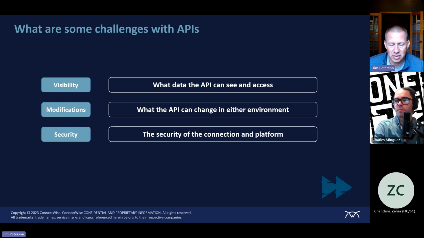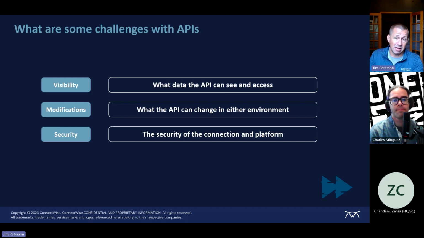The big one, right? Those first two are, I guess they're all big ones, right? Because we don't want it to see too much. We don't want it to change too much. And then we have that tunnel. If we think of your virtual private network that we probably still use today to access sensitive information or get to your office and read data, run applications, we talk a lot about the encryption levels and the authentication of that channel. APIs have to do that with every connection, every single time, to make sure that it is completely encrypted.